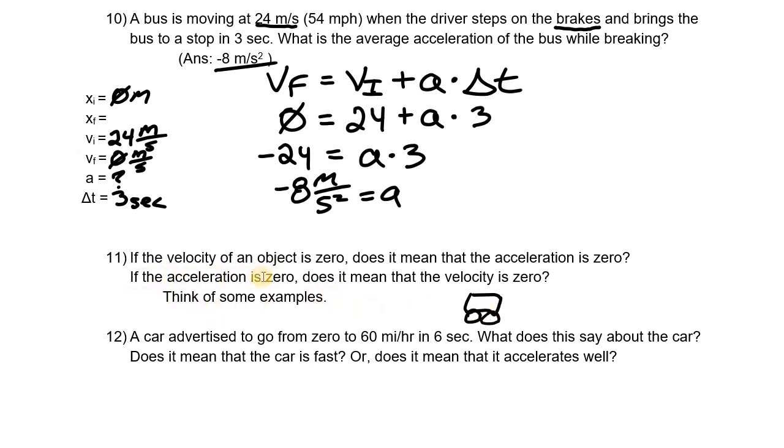If the acceleration is 0, does that mean the velocity is 0? Okay, we have to think about what is acceleration. Isn't acceleration the change of velocity over a certain amount of time? So if acceleration is 0, does that mean that the velocity is 0?